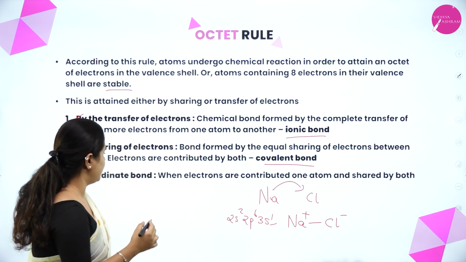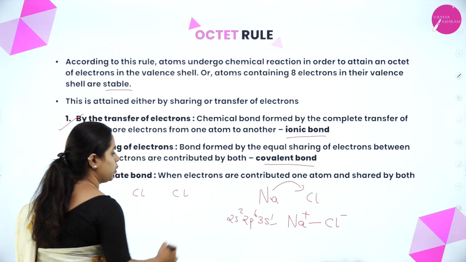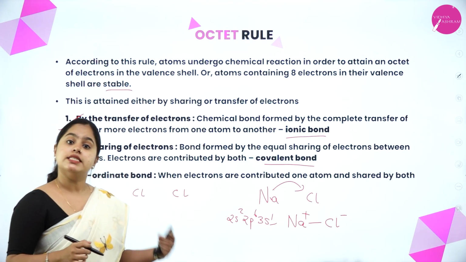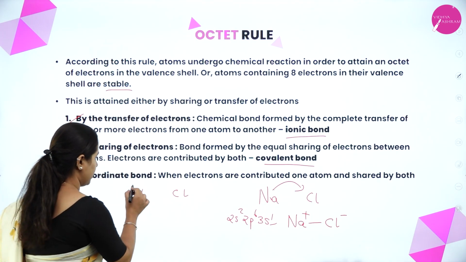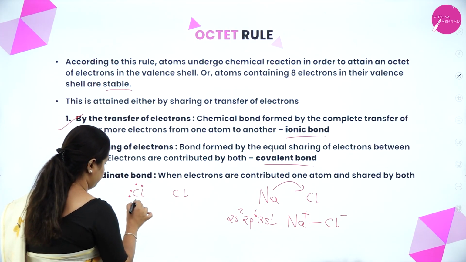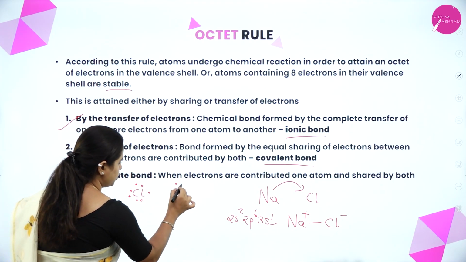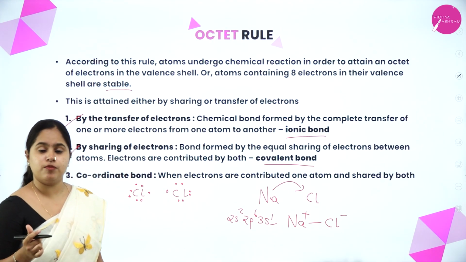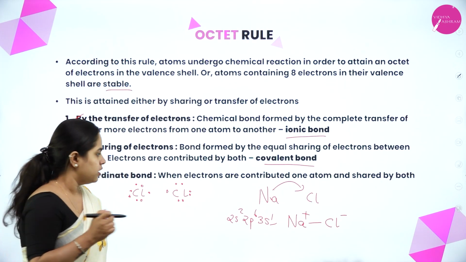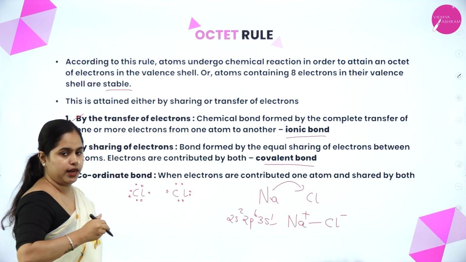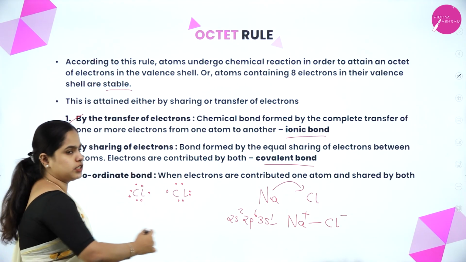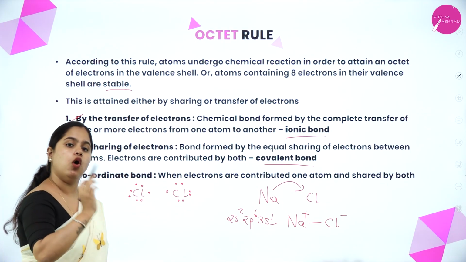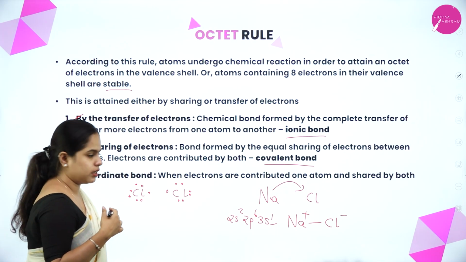To understand this, let's take the example of two chlorine atoms. Instead of taking one sodium and one chlorine, I am taking two chlorine atoms. Each of these chlorine atoms has 7 valence electrons, right? 1, 2, 3, 4, 5, 6, 7 and 1, 2, 3, 4, 5, 6, 7. If this chlorine atom gets one more electron, it can fill its octet. In the same way, if the other chlorine atom gets one more electron, it also attains stability, or attains octet.